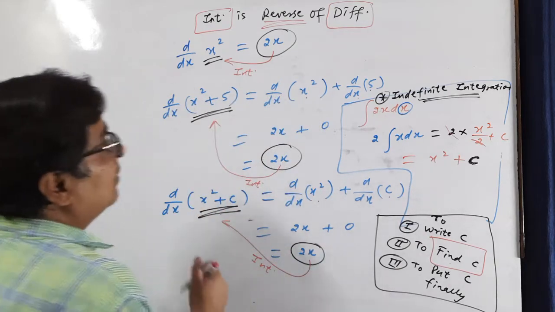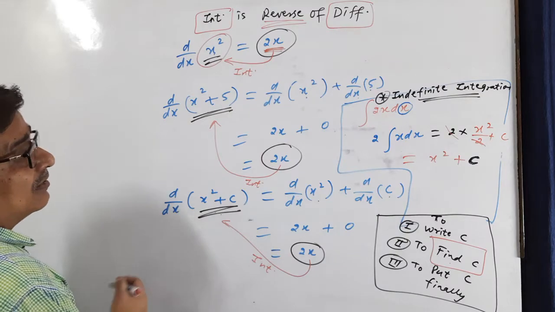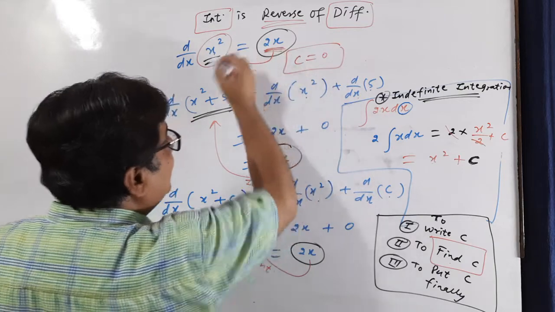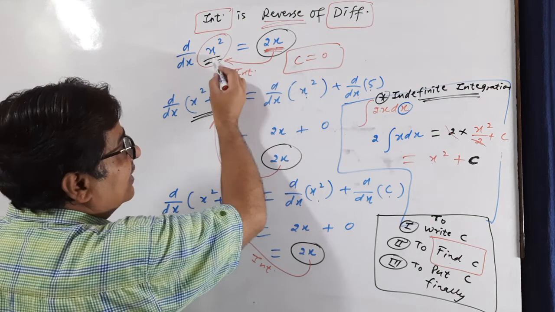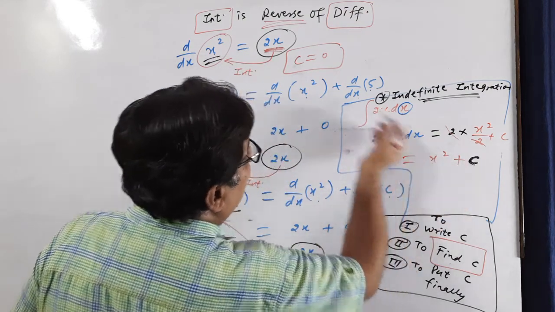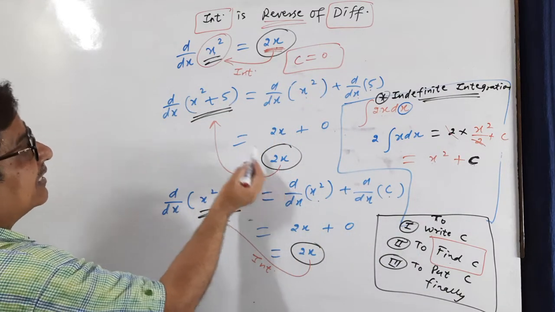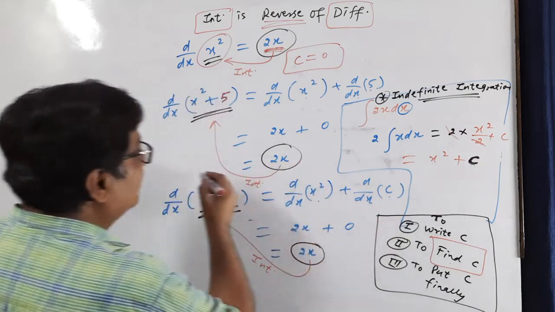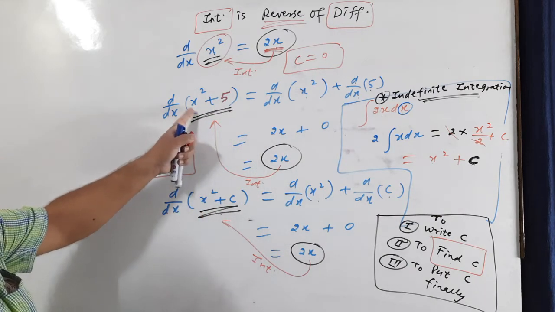See, when we are integrating, answer is x square. If answer is x square means c is 0. In this numerical, c will be 0. Otherwise 2x will never give you x square. If integration of 2x is x square, means c यहाँ 0 है. Similarly यहाँ देखें, integration of 2x gives x square plus 5. That means here c must be 5. Otherwise you will not be able to find this proper answer.